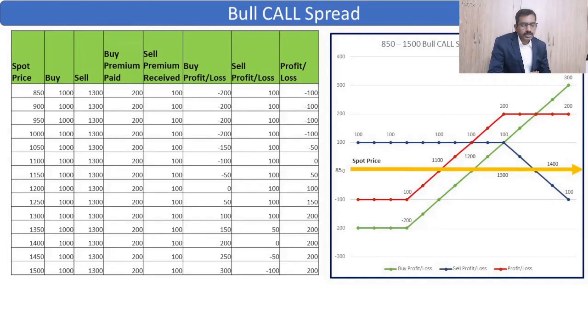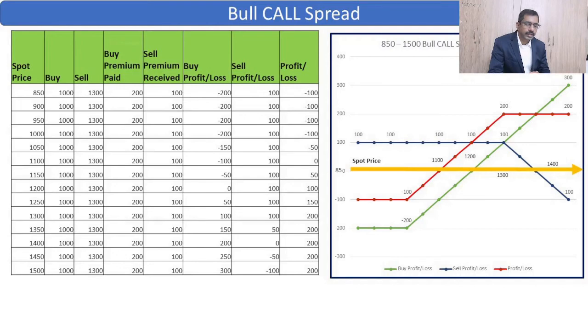Up to 1000 your loss stands at 100 points only. Once beyond 1000 your loss diminishes and profit increases, at 1100 is the break even, and beyond 1100 is the profit for you, and once it reaches 1300 your profit remains flat.